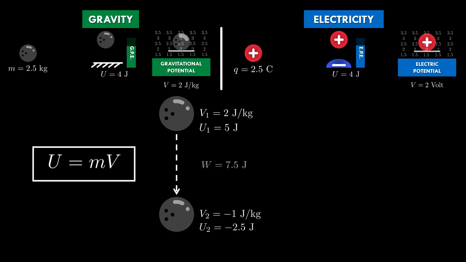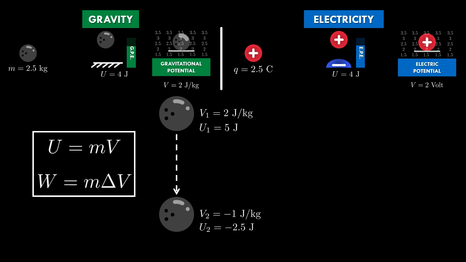By the way, we could use the same formula W equals m del V to calculate the work as well. Here, the potential difference del V, that is gravitational potential at the starting point minus gravitational potential at the ending point, will be 3 joules per kg. And when we multiply the mass with the potential difference, we get the same 7.5 joules of work.